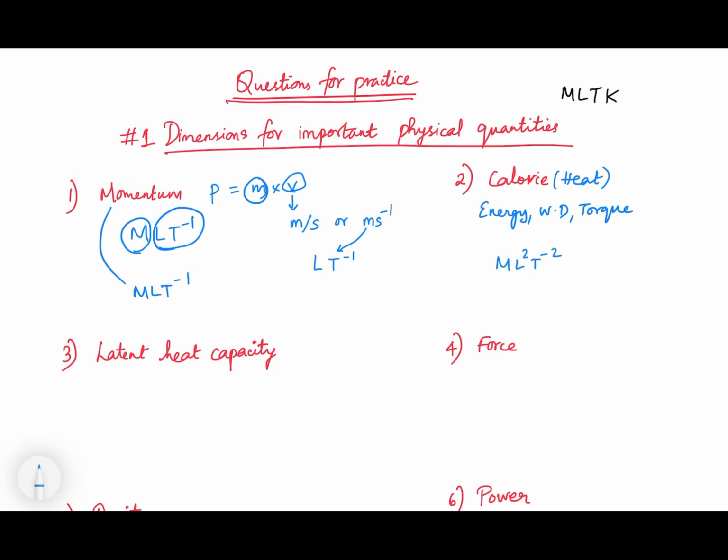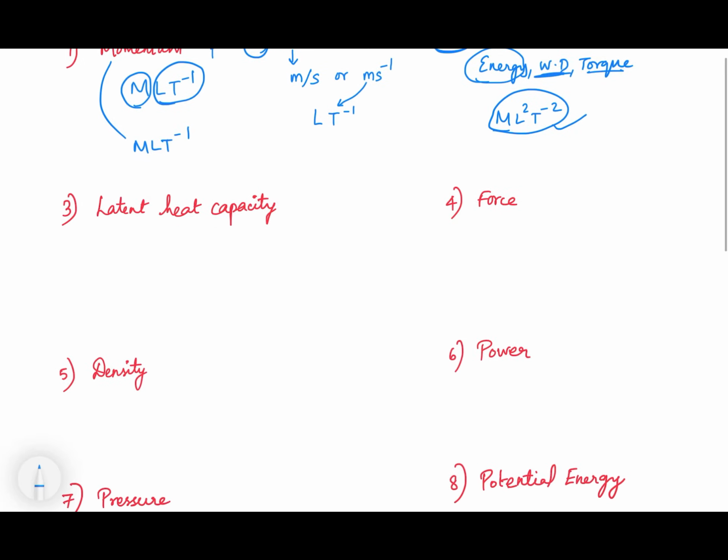It is M L^2 T^-2. Remember, this is very important. Please just remember this, as it is for calorie or any other form of heat or any form of energy, for kinetic energy, potential energy, and whatever energy exists, the dimension is M L^2 T^-2. Even for work done, torque, it is the same dimension.